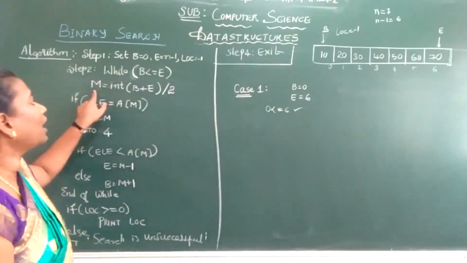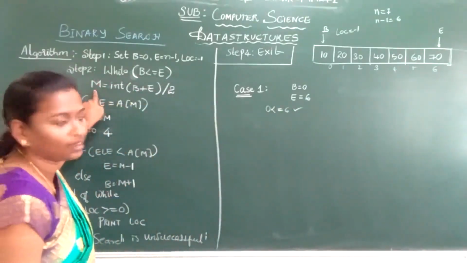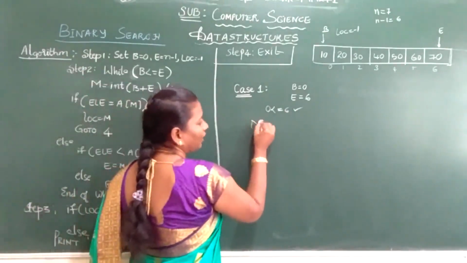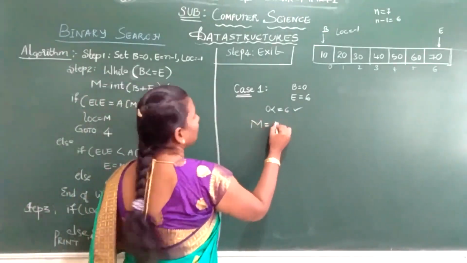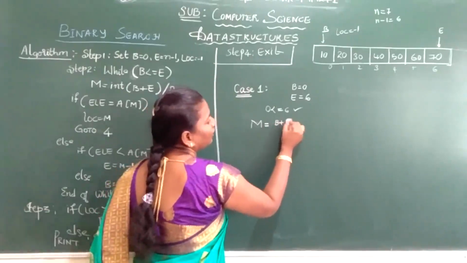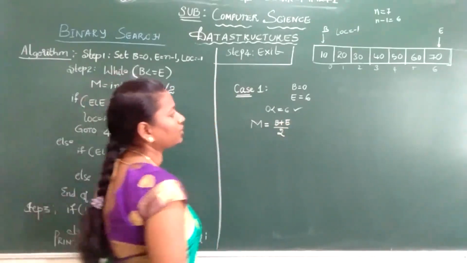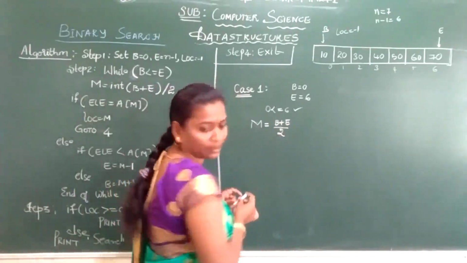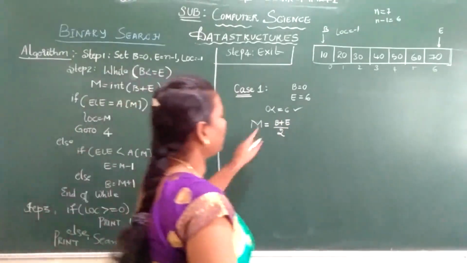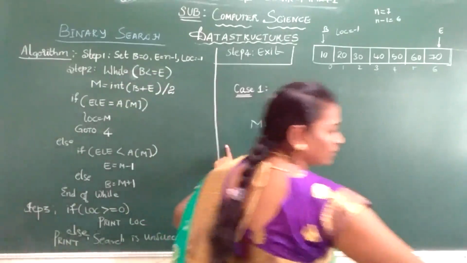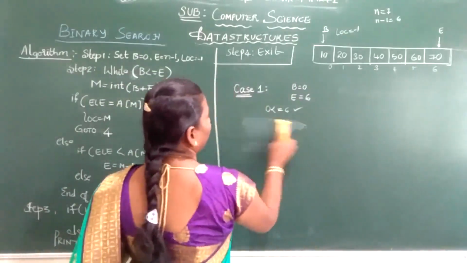So what do I do? I am just finding my mid element. m stands for mid element. The mid element formula is beginning plus ending divided by 2. Imagine your beginning plus ending divided by 2. Even we can divide the board like this and write.